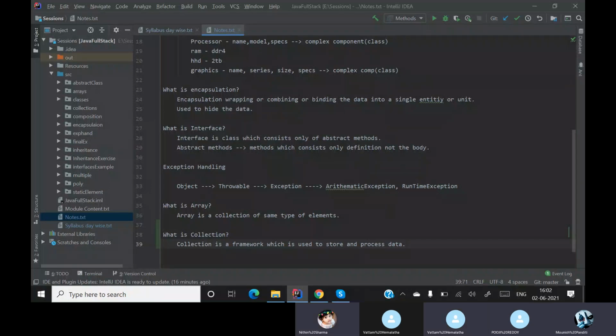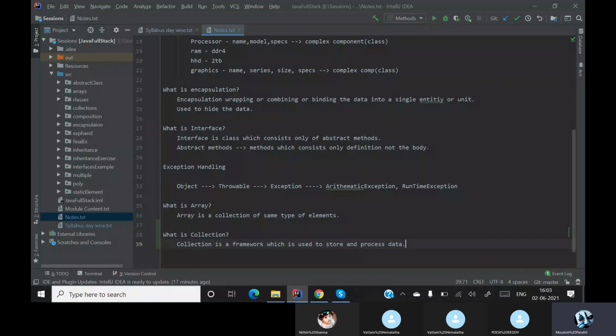Okay. The next part that comes into place is how you can store data, and in what kind of things you can store data. If you want to store a liquid, you will store it in a bottle or a can. If you want to store some books, you'll put them in a box.